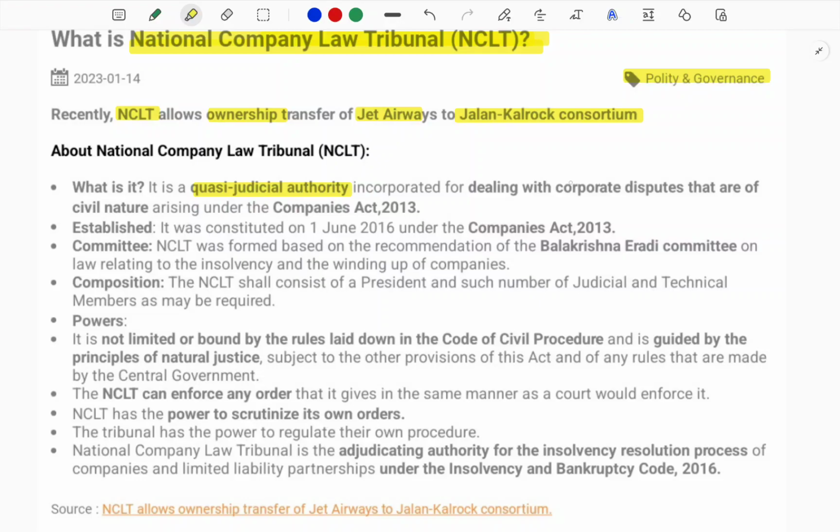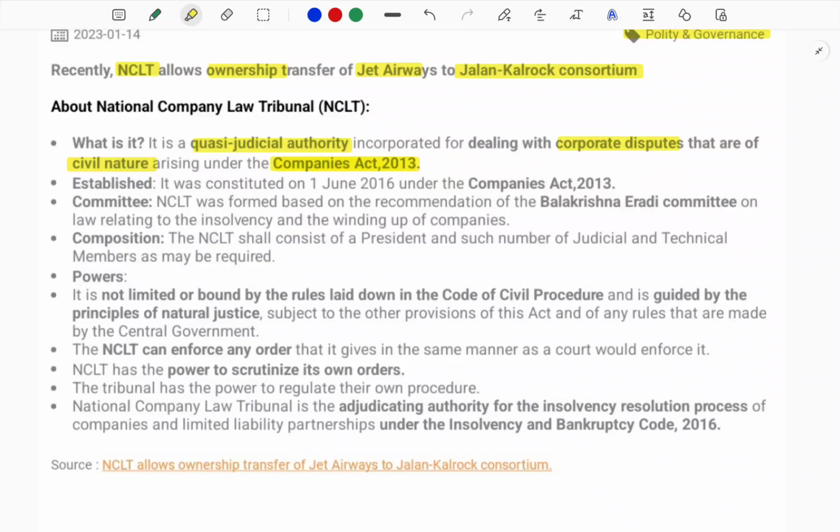It deals with corporate disputes, especially those of a civil nature, which arise under the Companies Act 2013. The Companies Act 2013 is a law, and the tribunal acts as a judicial body. That is what a law tribunal is. It was first established on 1st June 2016 under the Companies Act 2013.